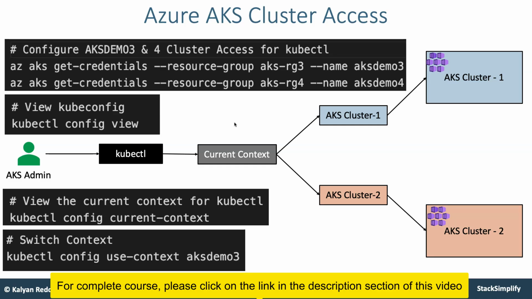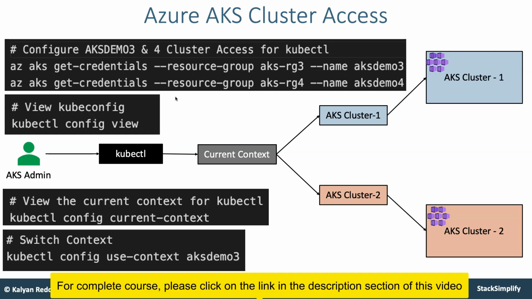From there, here starts the concept of fundamentals about how to access multiple clusters from your local desktop using kubectl. So there you will try to understand about this AKS get-credentials and also about kubectl config view, config current-context, and then config use-context. All these things you are going to learn. In simple terms, multiple clusters access from our single desktop terminal. How are we going to do that? We are going to learn that fundamental section.